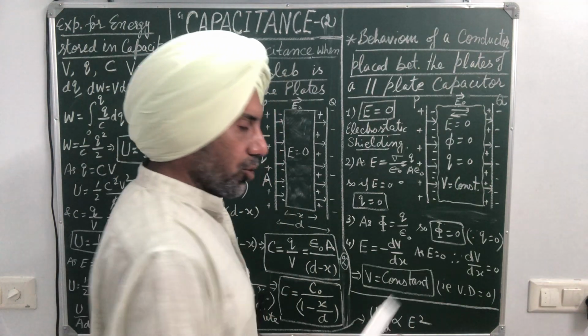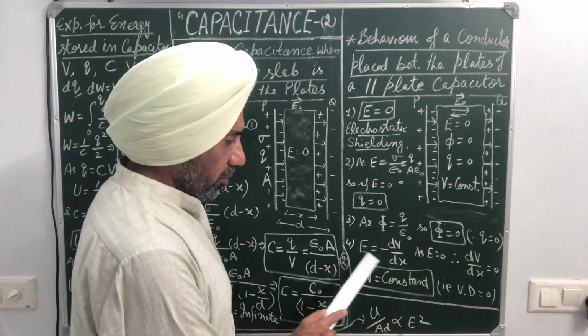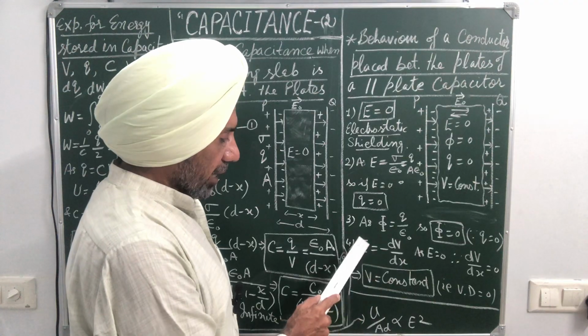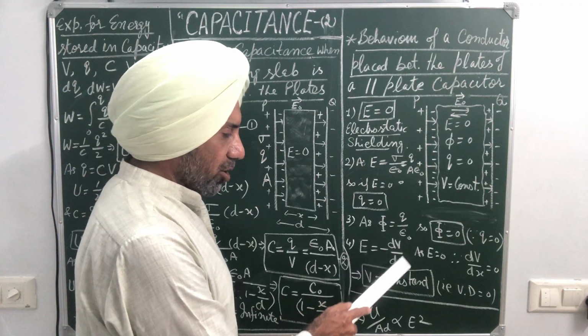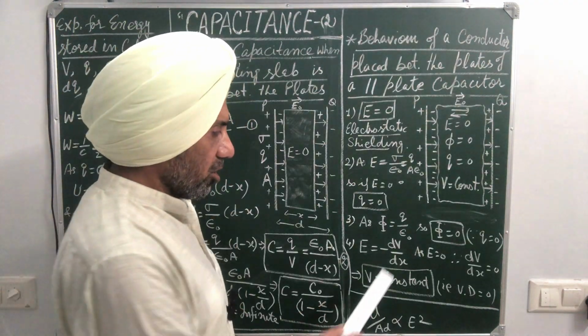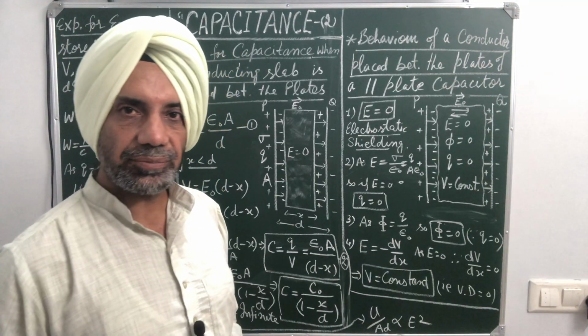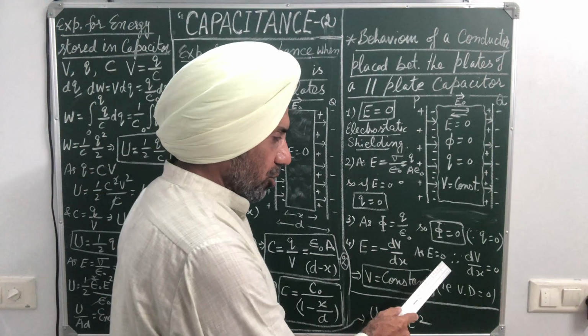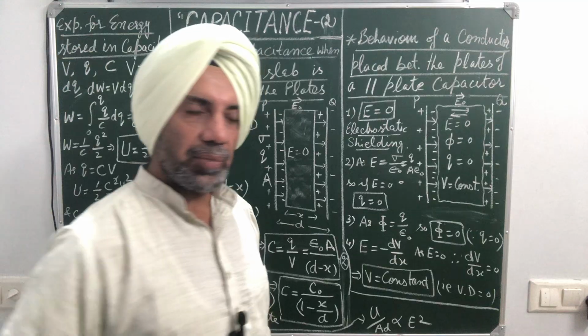As E is equal to 0, this is the relation between electric field and potential. So electric field is equal to negative gradient of potential. dV by dx is called gradient of potential. So as E is 0, so dV by dx is 0.